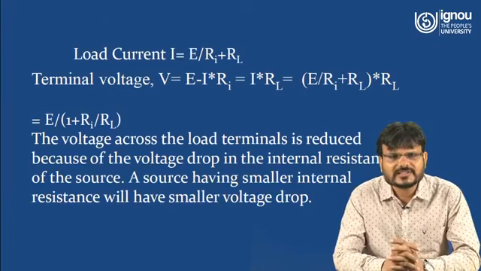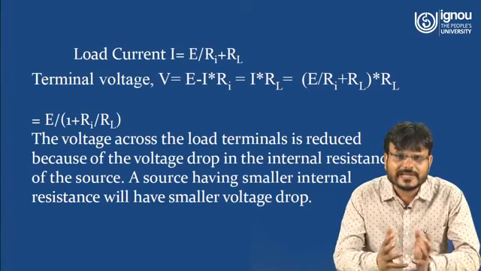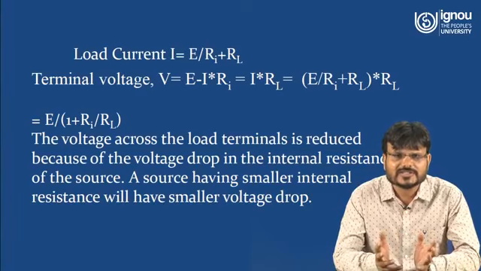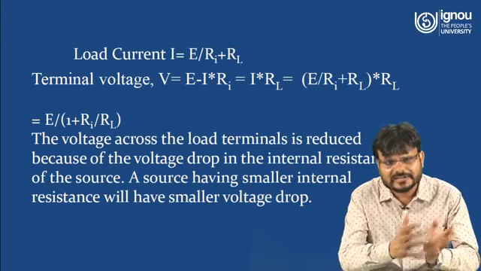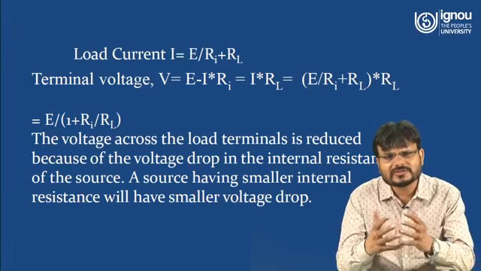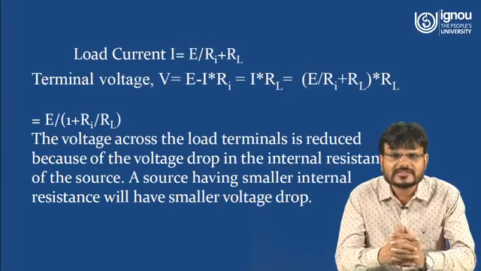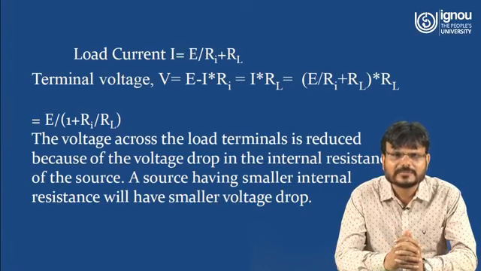So here you can see the load current can be written as equal to E, that is the supplied voltage, divided by the total resistance of the circuit. And what is the total resistance of the circuit? That means internal resistance of the energy source plus load resistance of the circuit. So I is equal to what? E upon Ri plus RL.